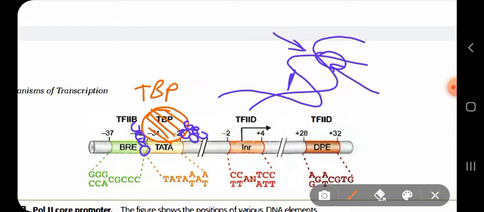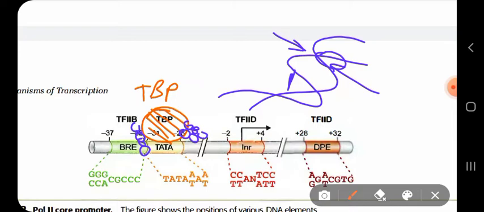So when the TATA box binding protein binds, it distorts the DNA structure within the TATA box sequence, and then it allows the other transcription factors to bind and initiate the binding: TFIIA binds, then TFIIB binds, then RNA polymerase with TFIIF binds, TFIIE binds, and finally TFIIH binds.